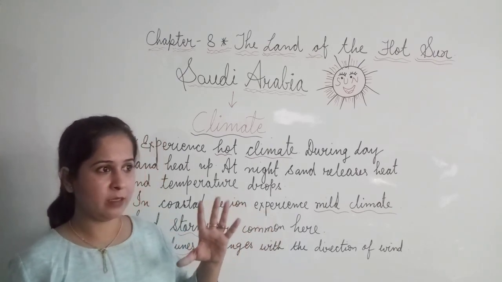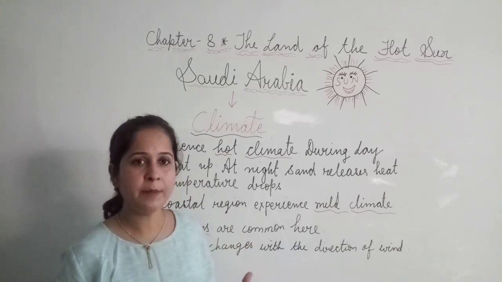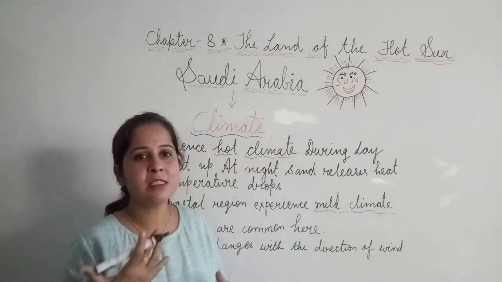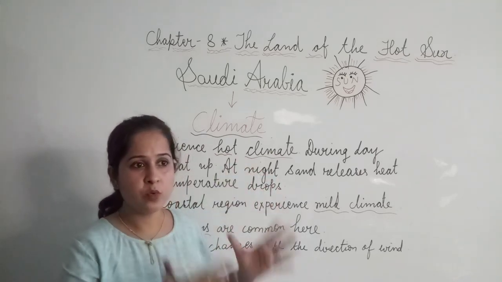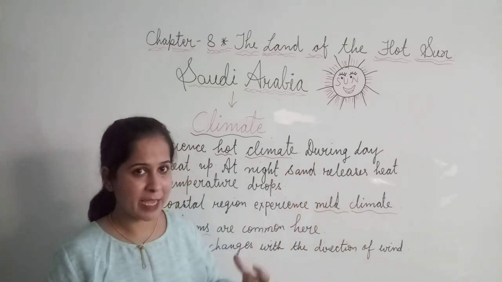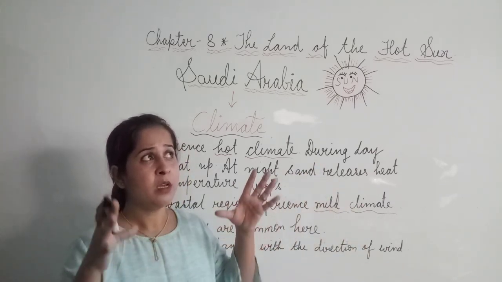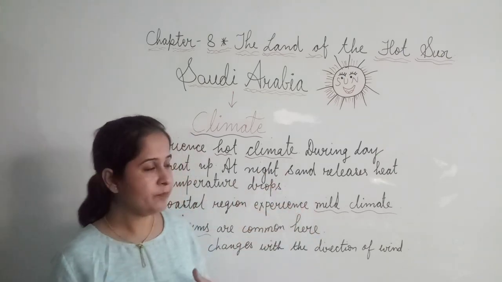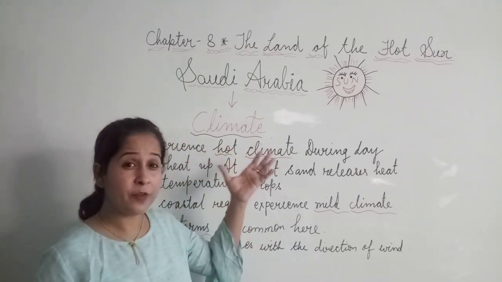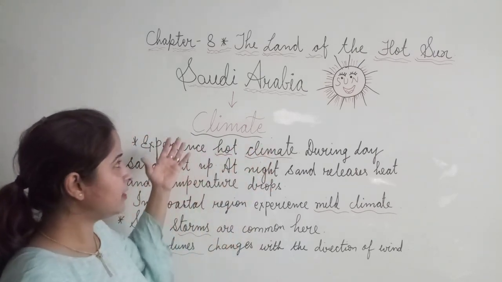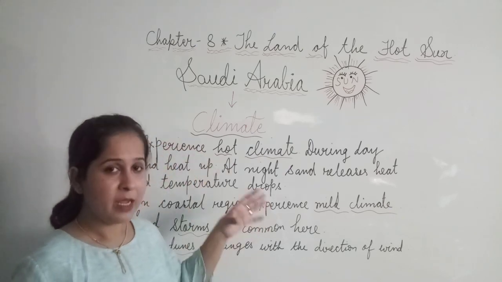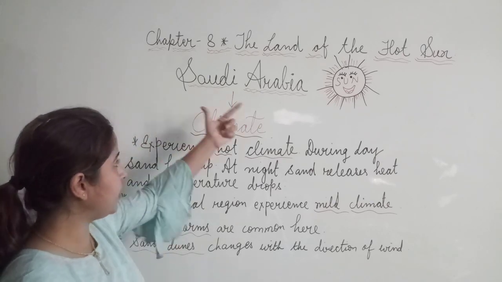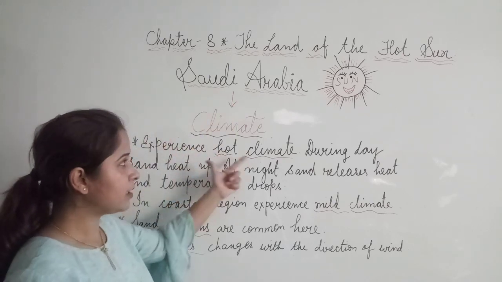Weather is the day-to-day change in the atmosphere. Sometimes it is sunshine, sometimes suddenly it is raining, sometimes suddenly it is very cloudy. So there is a huge difference between weather and climate. Climate takes about 30 to 40 years to change, otherwise it is the same. So what kind of climate do we find in Saudi Arabia? As I said, it has a very extreme climate, and extremeness is related to hotness. So Saudi Arabia experiences a hot climate.